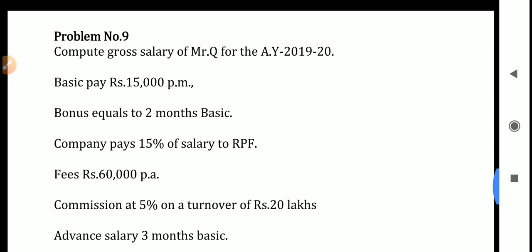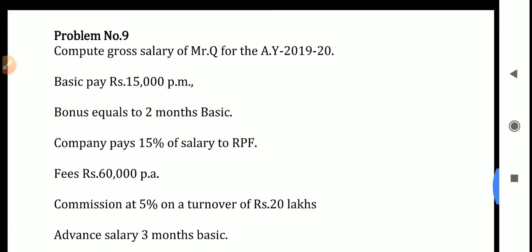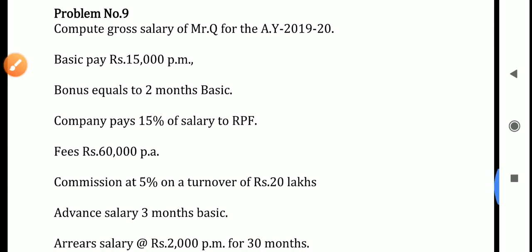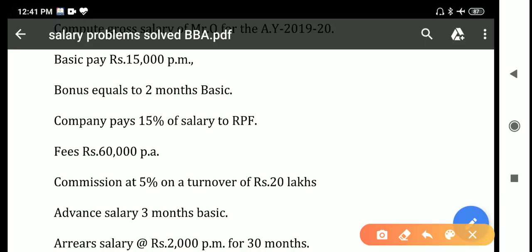Basic pay is rupees 15,000 per month. Basic pay is fully taxable, so 15,000 per month means 15,000 into 12. Next, bonus equals 2 months basic. So bonus is 2 months of basic, that is 15,000 into 2, totally 30,000 will be the taxable amount of bonus.